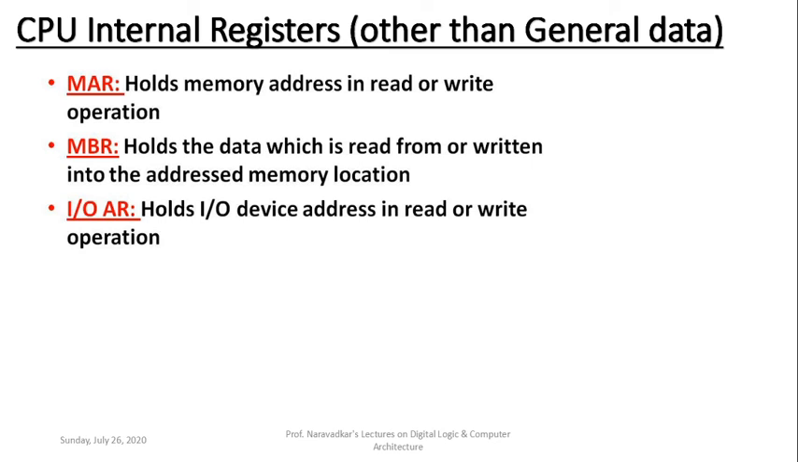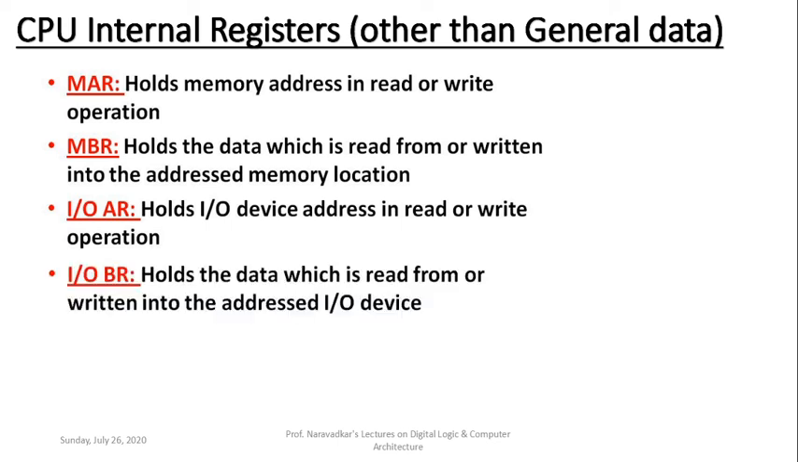The same thing is applicable to IOAR. It holds the IO device address during read or write operations. IOBR holds the actual data which is read from a certain input device or written to a certain addressed output device. In general, it holds the data which is read from or written into the addressed IO device.